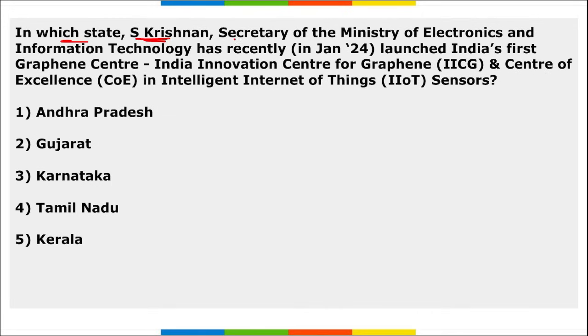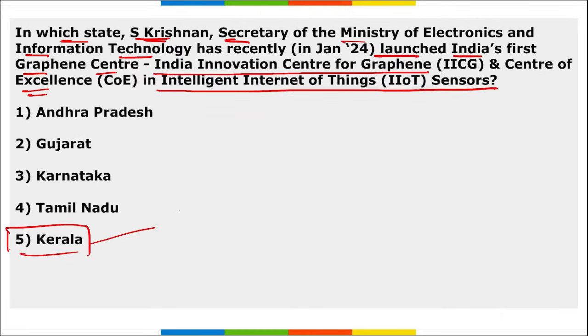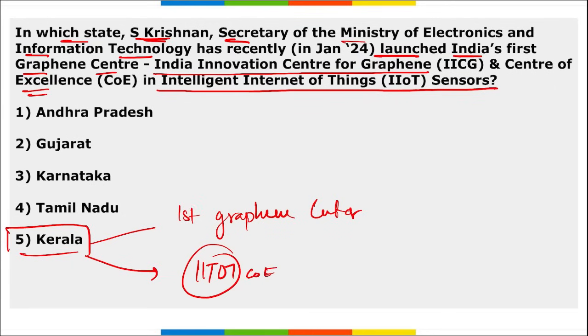In which state did S. Krishnan, Secretary of the Ministry of Electronics and Information Technology, recently launch India's first Graphene Center, that is the Indian Innovation Center for Graphene, and the Center of Excellence in Intelligent Internet of Things Sensors? It is Kerala. They have launched two things: first is the first Graphene Center, and second is the Center of Excellence in Intelligent Internet of Things. Both will be located in Kochi, Kerala.